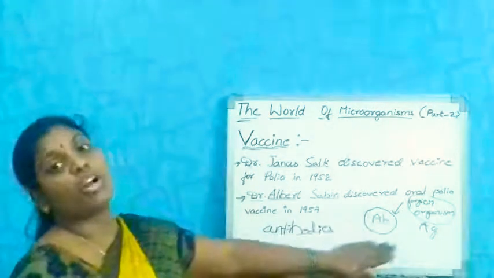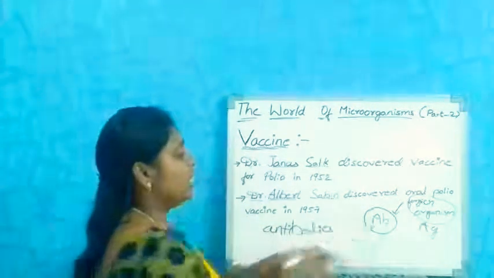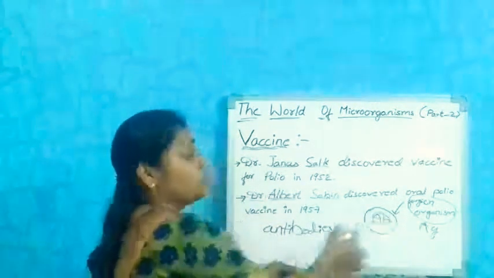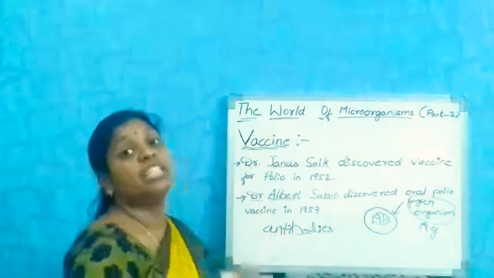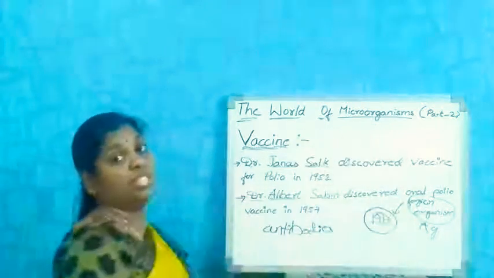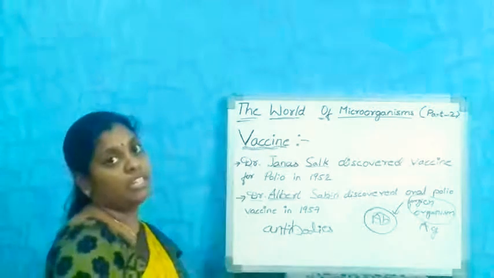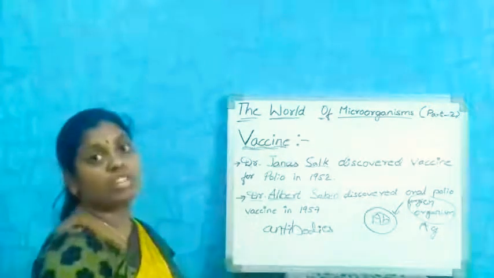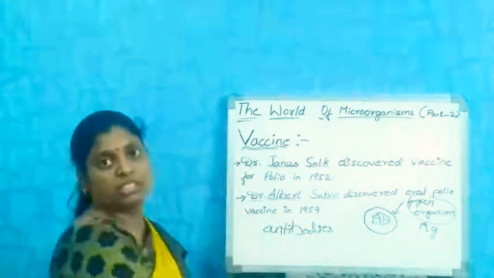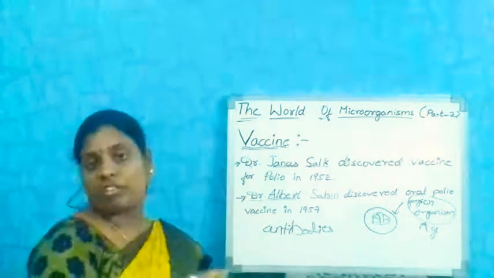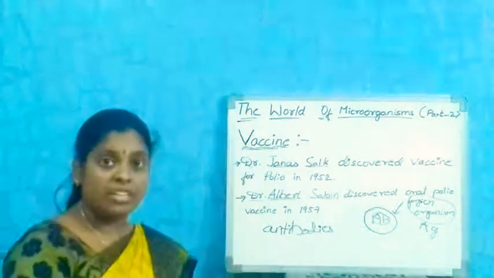But if our body fails to produce these antibodies, then it may lead to death. That foreign microorganism, that virus or whatever it may be, which entered our body, will damage all the parts of our body with respect to that virus. If you take corona, first it affects the lungs, then the digestive tract, next the kidneys.